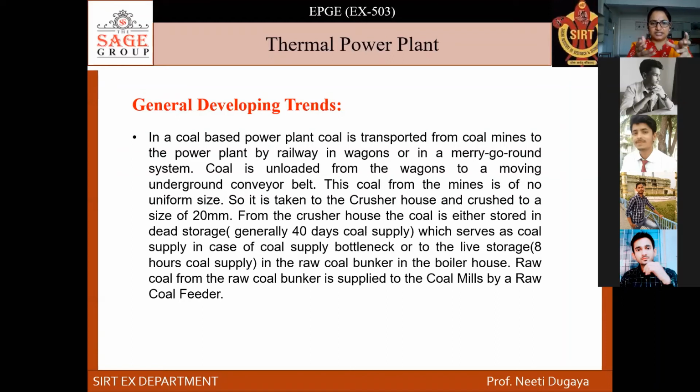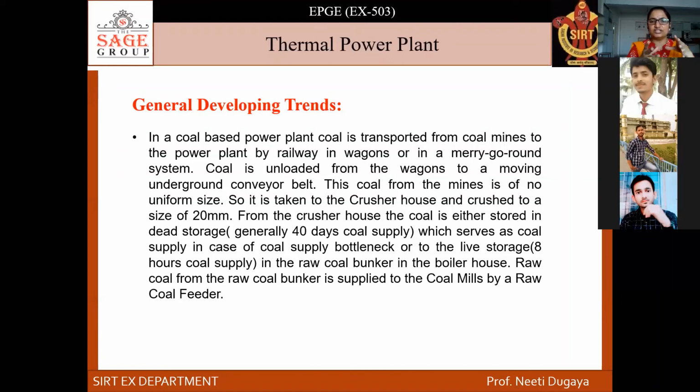And in this slide we have mentioned that the coal is unloaded from wagons to a moving underground conveyor belt. Conveyor belt ke through the coal that has to be moved. And this coal from mines is of non-uniform size. Yes, again the coal which has been taken from the mines is not of a fixed size. Uniform size is not there. So it is taken to the crusher house and crushed to a size of 20 millimeter. So you can imagine how much small we have to crush that coal.